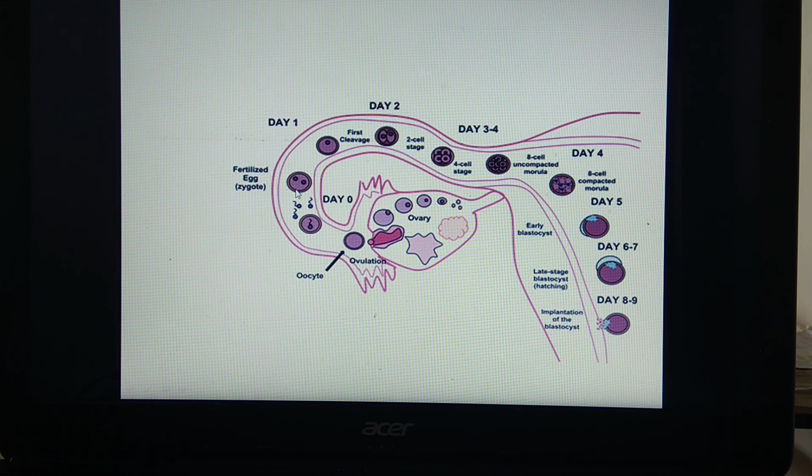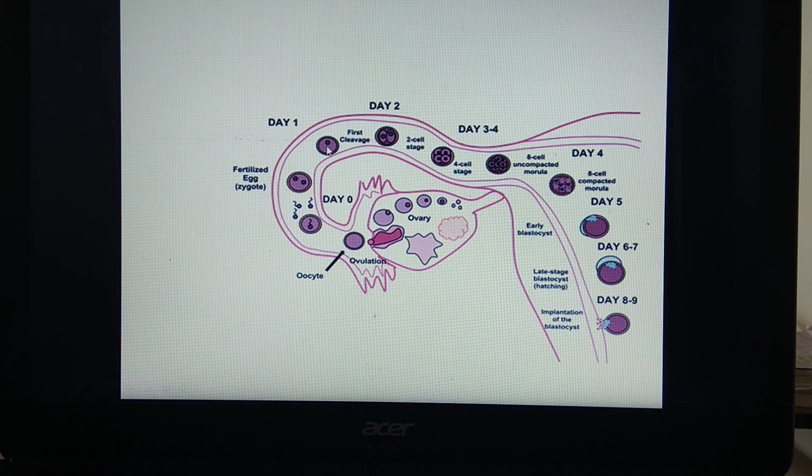Here this diagram shows the zygote. So what do you mean by zygote? It is formed by fusion of male and female pronuclei. So in this zygote, these 2 nuclei are seen. This zygote undergoes the embryonic development which involves cleavage.